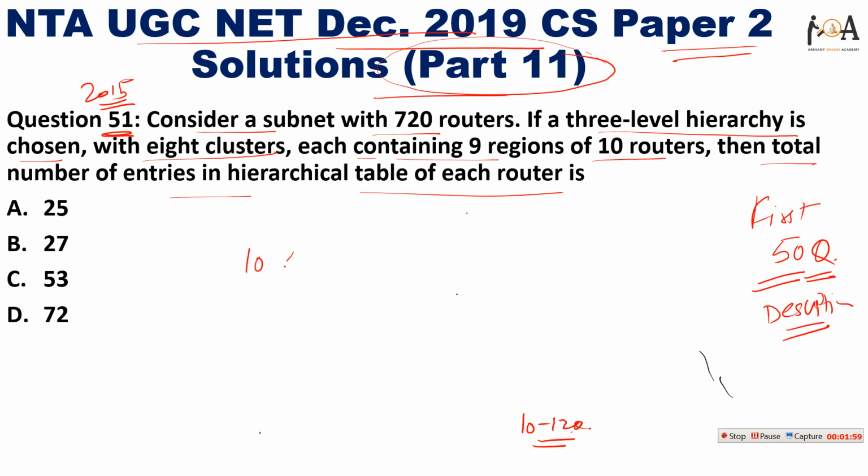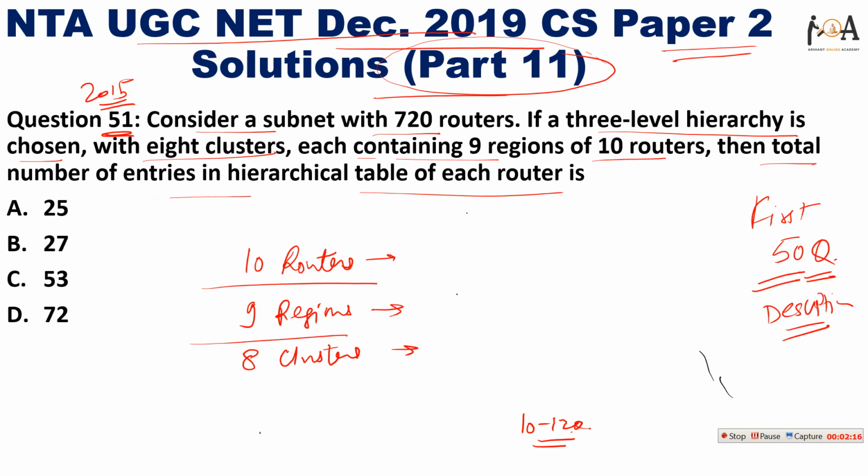So basically 10 routers are there, then 9 regions are there, and 8 clusters are there. So this is nothing but a 3 level hierarchy. Now we need to find how many entries should be there in this hierarchy table. 10 routers are there, so 10 entries would be there for each router, because each router will store the data of every other router including itself as well. So 10 entries should be there.